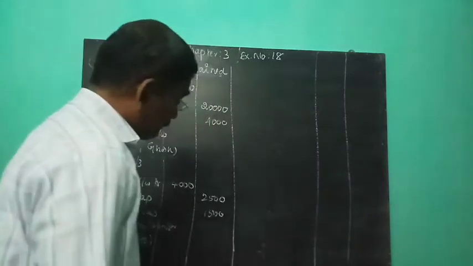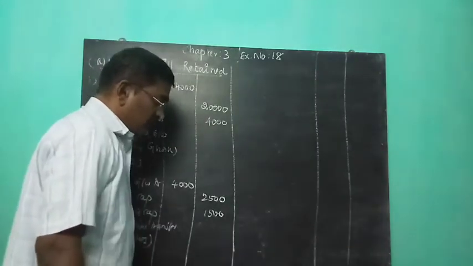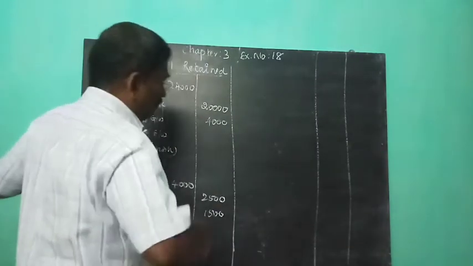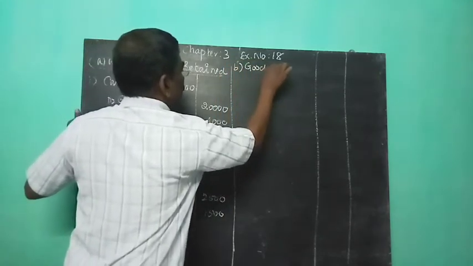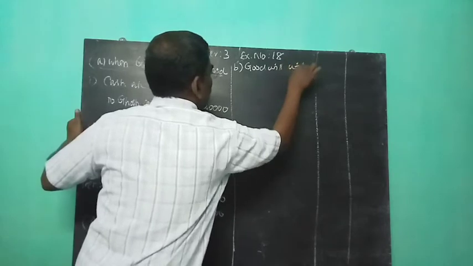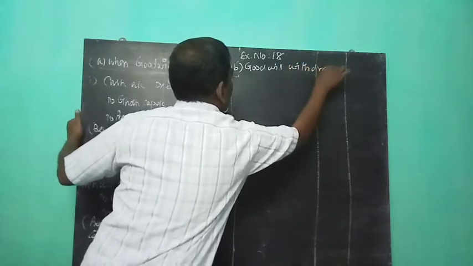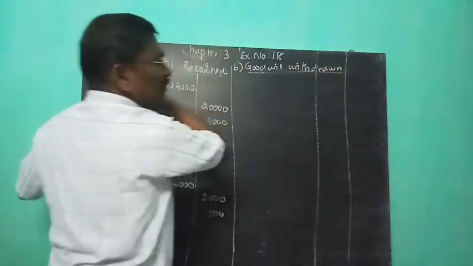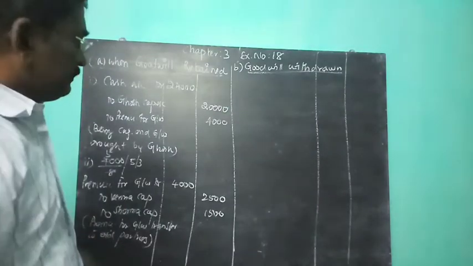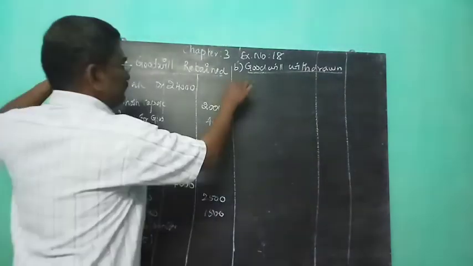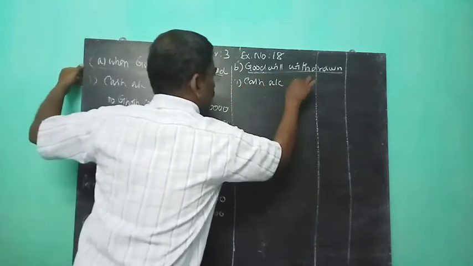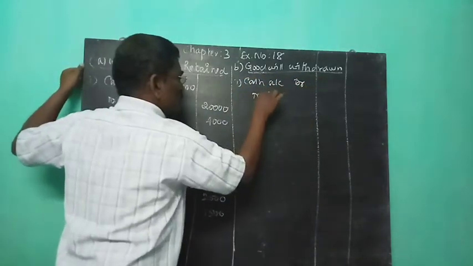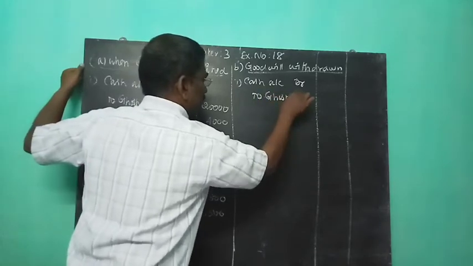Case 2: when the amount of goodwill is fully withdrawn by existing partners. First one, cash account debit to new partner capital.